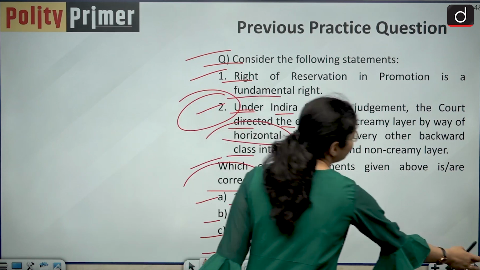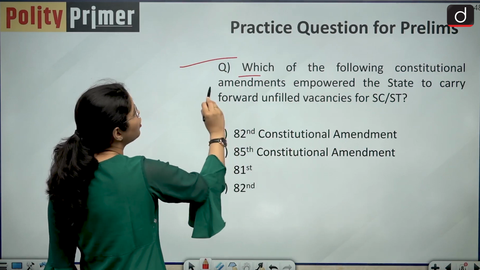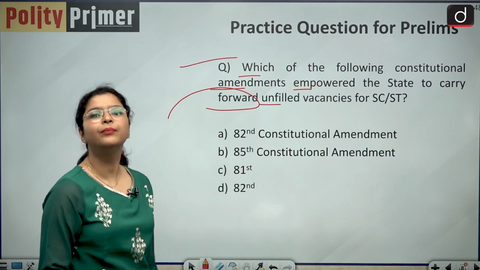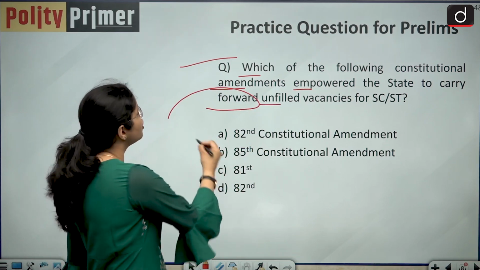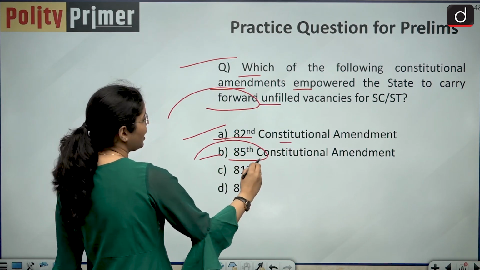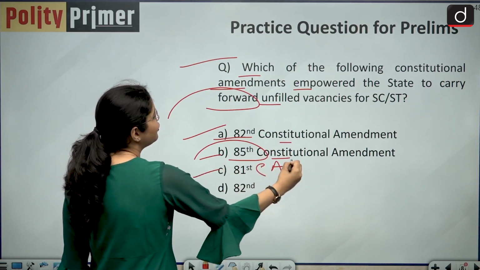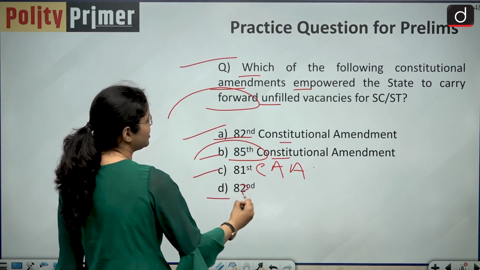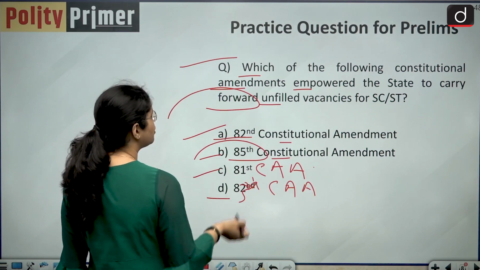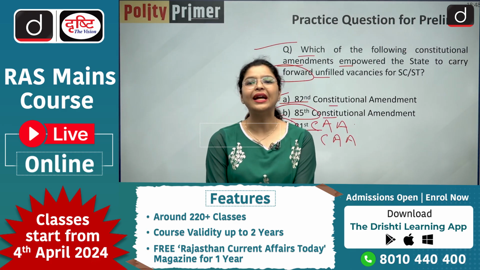Now let us discuss some of the important practice questions from our today's session. So the question is, which of the following constitutional amendments empower the state to carry forward unfilled vacancy for the SC and the ST community? So options are, option A is 82nd constitutional amendment, option B is 85th constitutional amendment, option C is 81st constitutional amendment, and option D is 83rd constitutional amendment act. So the correct answer is definitely going to be option C, 81st constitutional amendment act, as we have discussed in our discussion today.